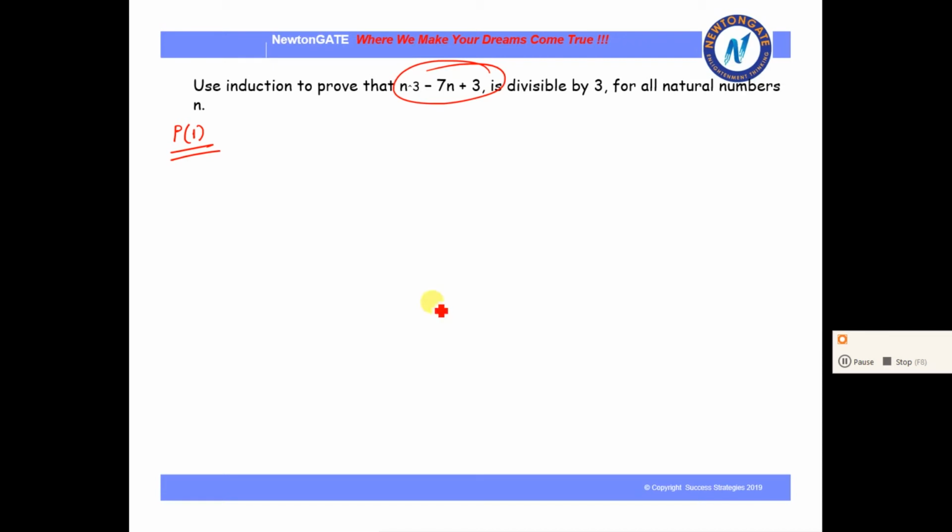Putting n equal to 1, we get 1 cube minus 7 into 1 plus 3. So 1 minus 7 plus 3, that is minus 3. It doesn't matter if it is negative or positive. We know that minus 3 is divisible by 3, and hence for P1 it is true.